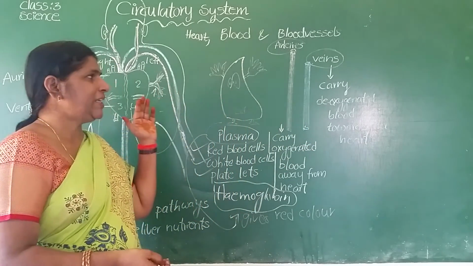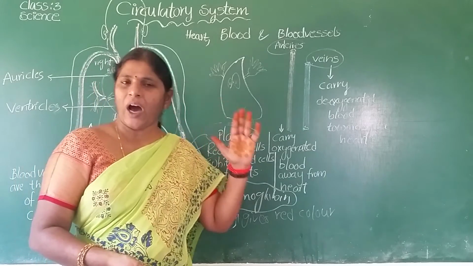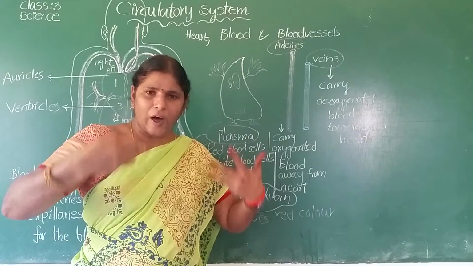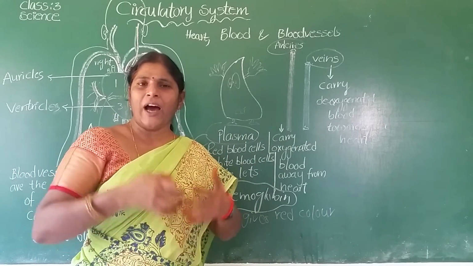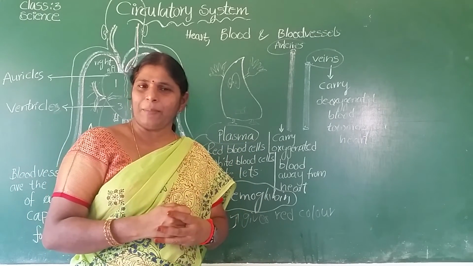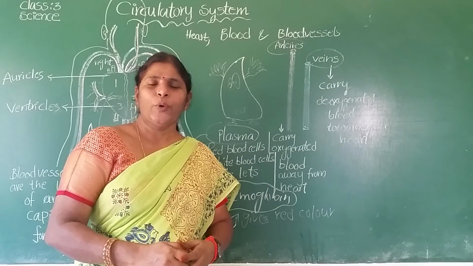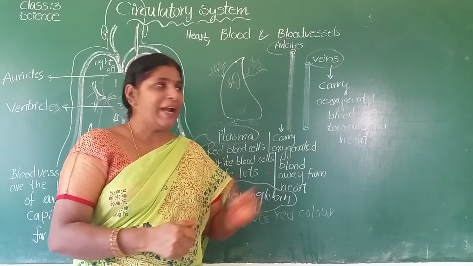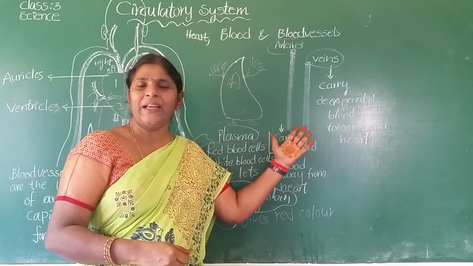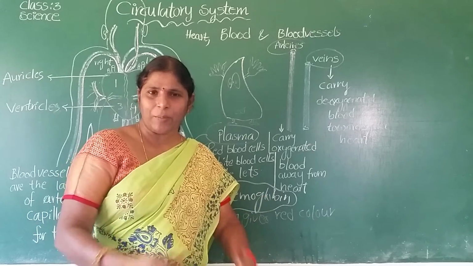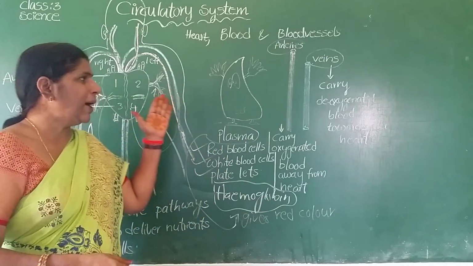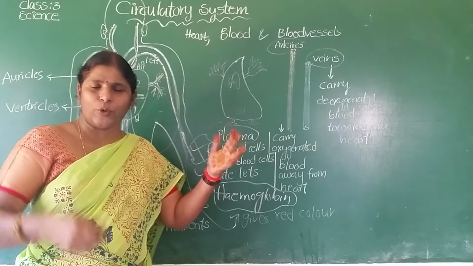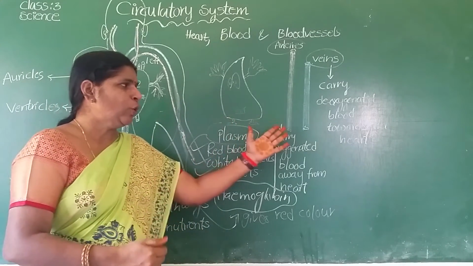Okay, the circulatory system is made up mainly of the heart. What is the function of the heart? The heart pumps the blood to all parts of the body. The heart pumps oxygenated blood to all parts of the body. Who carries the blood? Yes, blood vessels. Blood vessels are the tubes that carry oxygenated blood to all parts of the body. Okay, children, the heart pumps pure, oxygenated blood to all parts of the body through blood vessels.